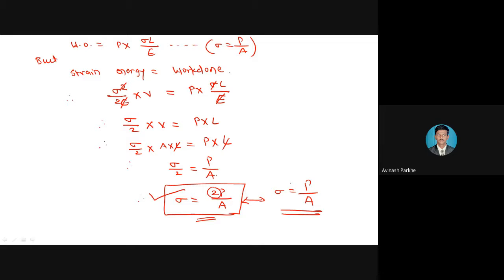But if I immediately from 0 directly apply a 100 kilonewton force, then if I apply immediately 100 kilonewton force, immediately I will get the stress for the 100 kilonewton.